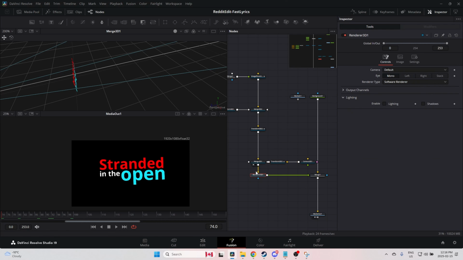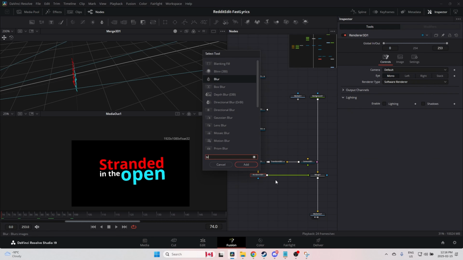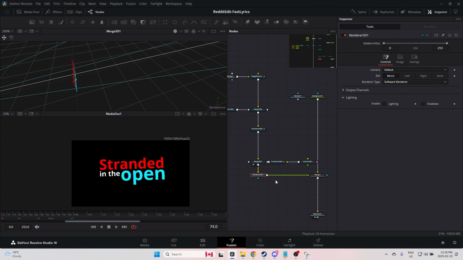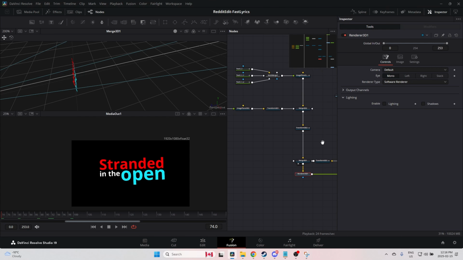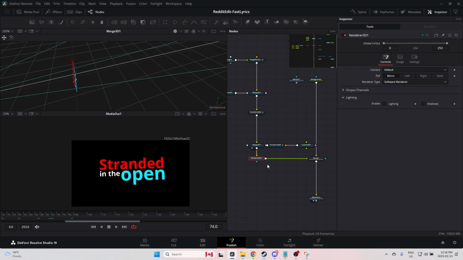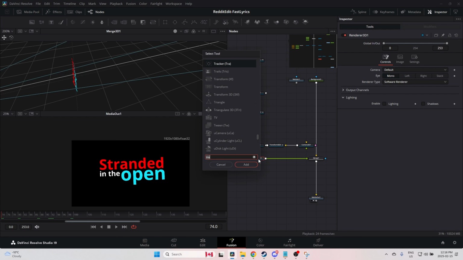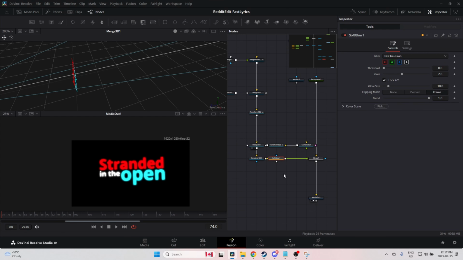Let's do one last little thing. Let's make it look a little nicer. We're going to add a soft glow. Where did I put my soft glow? Let's try that again. Soft glow, add, there we go. Just going to bring that down a little bit. Why is it not? Oh, there you go.